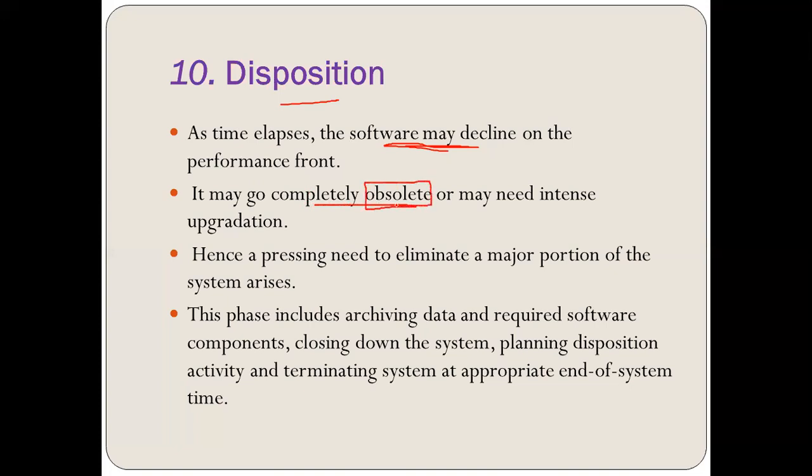Now, we have seen in the characteristics of software that software never wears out. It gets obsolete. If it gets obsolete, it needs to be upgraded. Hence a pressing need to eliminate a major portion of the system arises. At this point of time, the data is archived, software components are retained, you close down the system, planning of the disposition activity and terminating the system takes place.